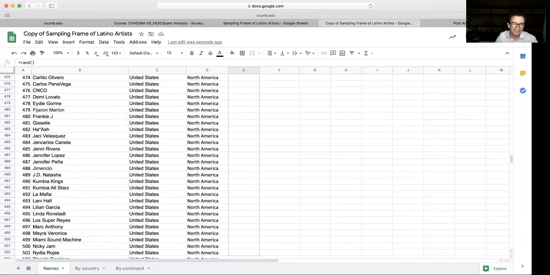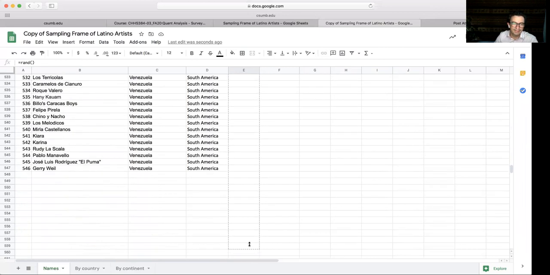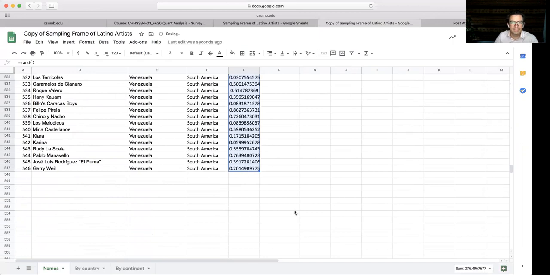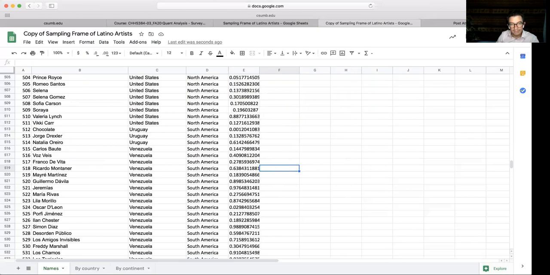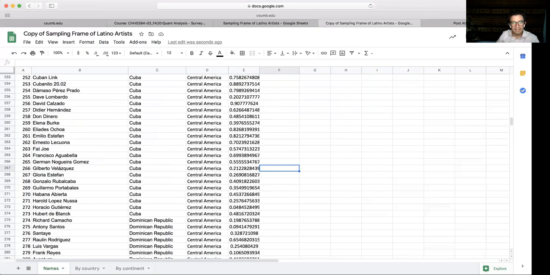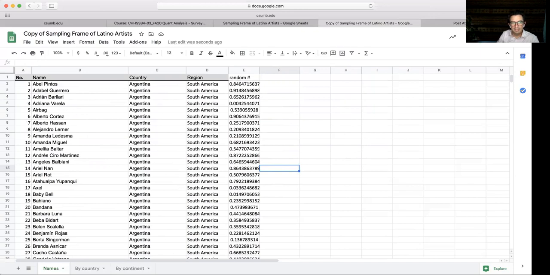We're almost there. There. Everybody has a random number. Now, I can pick from here, right? If I pick the biggest numbers, the top 20 biggest numbers, that's a random sample, because I gave everybody a random number. So the top 20 or the smallest 20 or the middle 20, I could pick any of them. Let's pick the top 20. Now this one is at 0.91. Maybe there are some bigger ones than that.